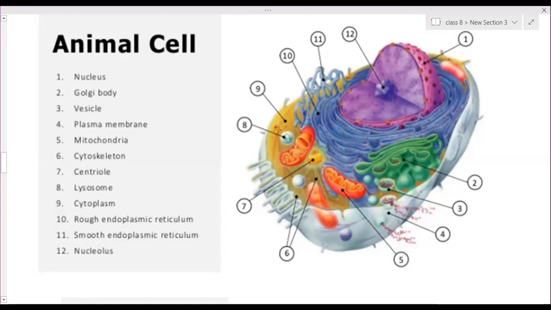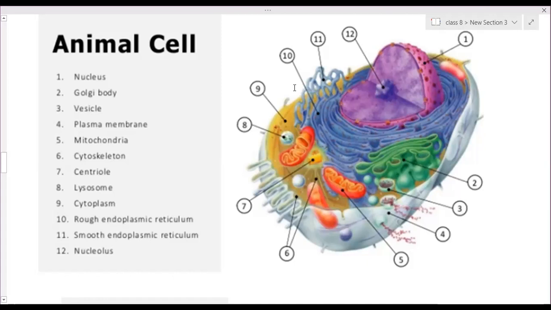Then SER, that is smooth endoplasmic reticulum. Its first main function is the formation of lipids, that is fats. So the first main function of SER is to synthesize fats. The second one: the main function of SER present in the liver cells is to detoxify waste material. Detoxification, that means the removal of toxic substances, is done with the help of SER.